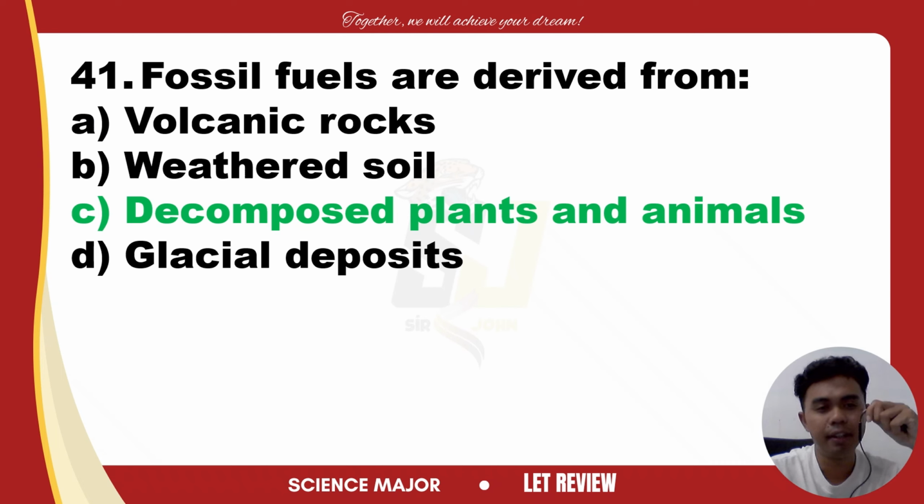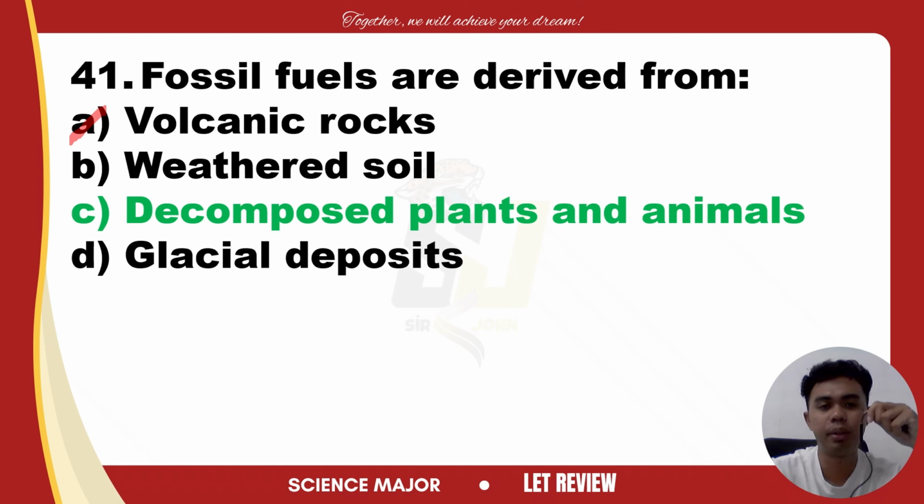Now, why is letter A incorrect? Volcanic rocks are igneous, and unrelated to the biological origin of fossil fuels. So it's not related with fossil fuels. We have weathered soil. The soil is the product of weathering and erosion, but does not generate fossil fuels.